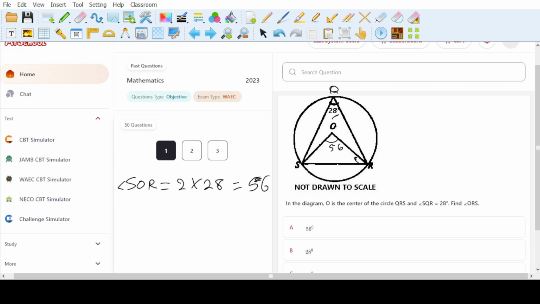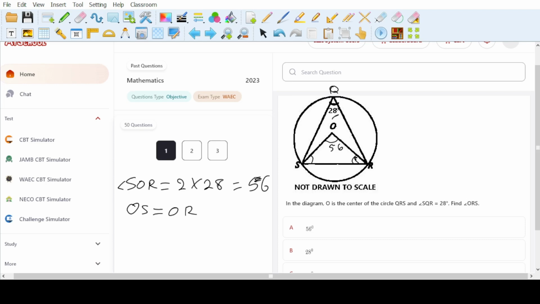we can see that line OS and line OR are both radii. So OS is a radius, OR is a radius, and since they are both radii, they are equal to each other. And if they are equal, it means that the triangle SOR is an isosceles triangle. It's a triangle that has 2 of its sides equal. And one property of an isosceles triangle is that the base angles are equal. So the angle here and the angle here must be equal.